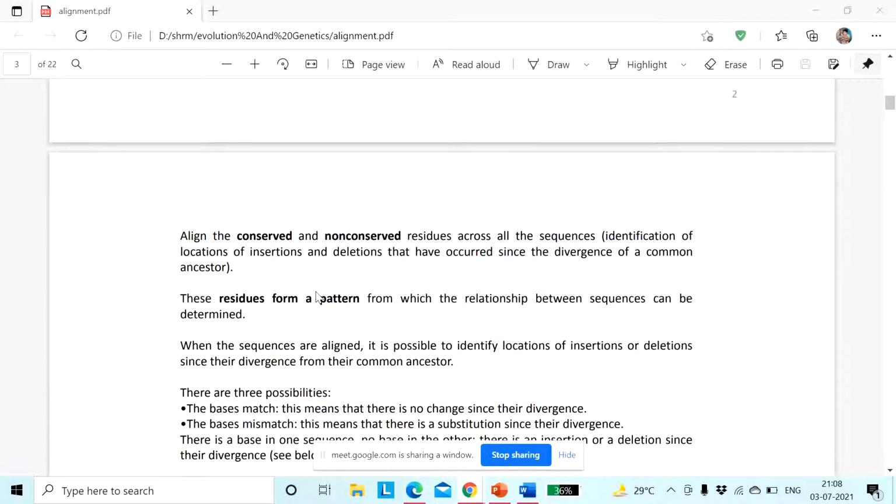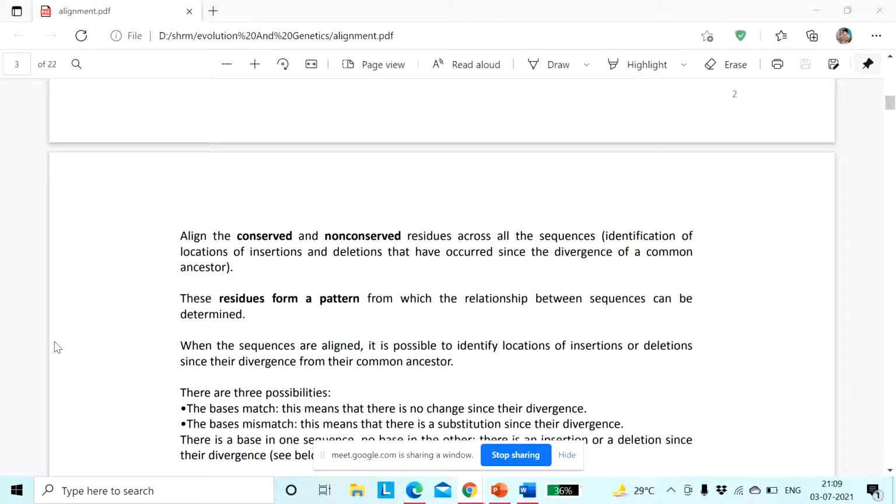Now align the conserved and non-conserved residues across all the sequences, that is, the identification of the locations of insertions and deletions that have occurred, meaning if there is any difference between the sequences. So what are the different reasons you get different results after aligning those conserved or consensus sequences?